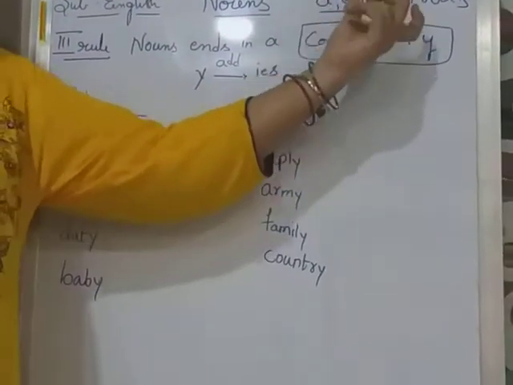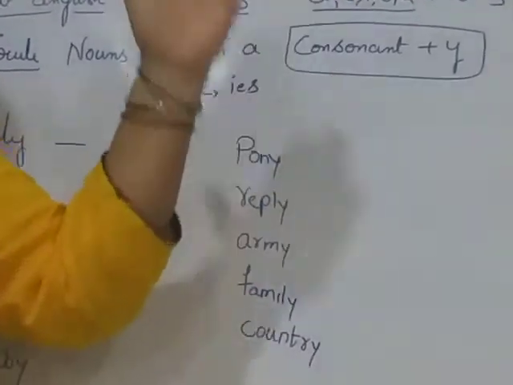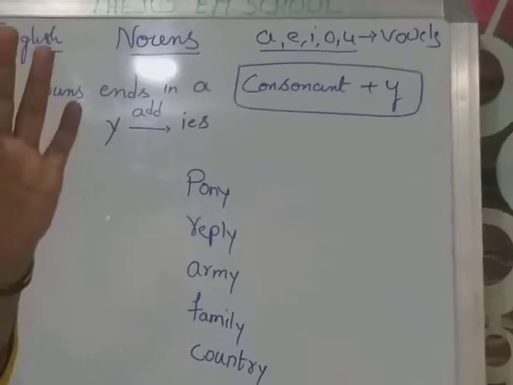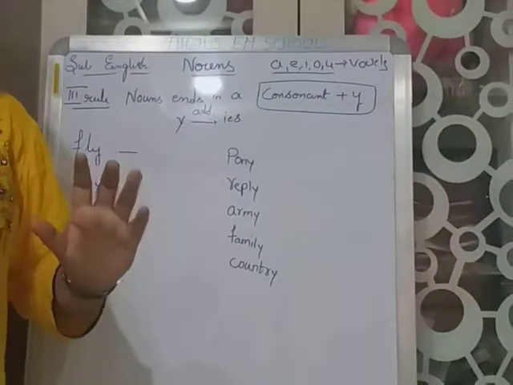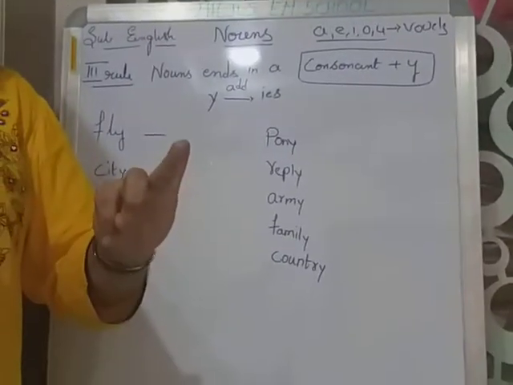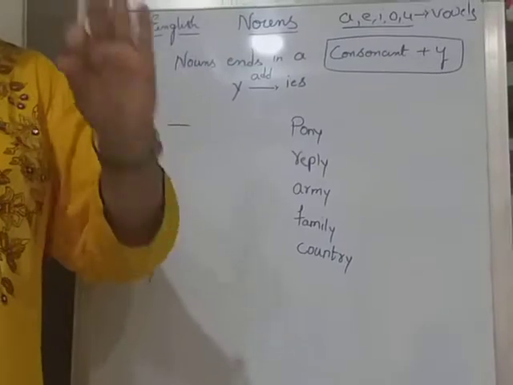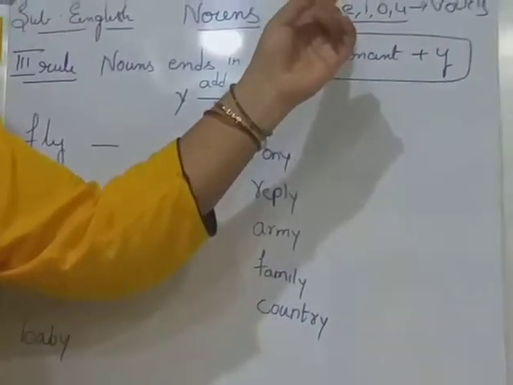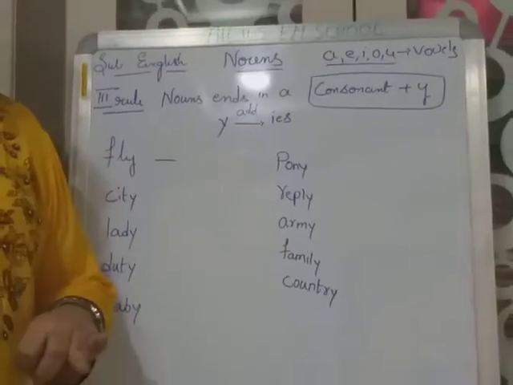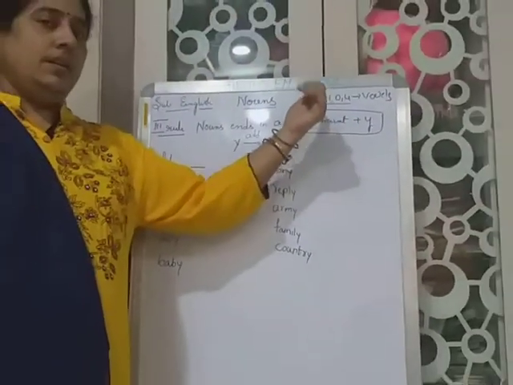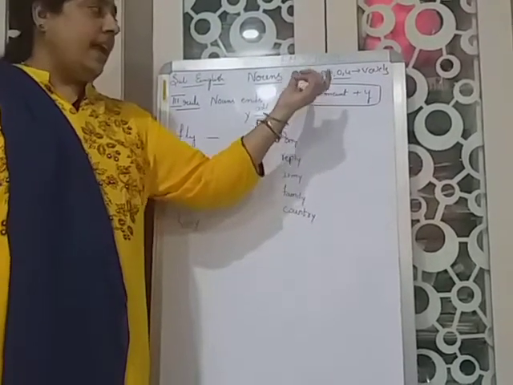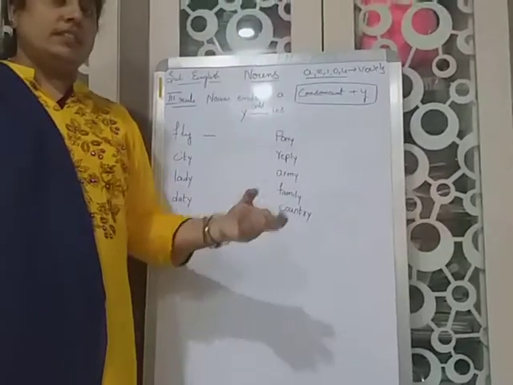Only A, E, I, O, U in the alphabet A to Z are vowels; all others are consonants. B is a consonant, C is a consonant, D is a consonant, E is a vowel, F is a consonant, G is a consonant, H is a consonant, I is a vowel. Like that, in A to Z, except vowels, all are consonants.